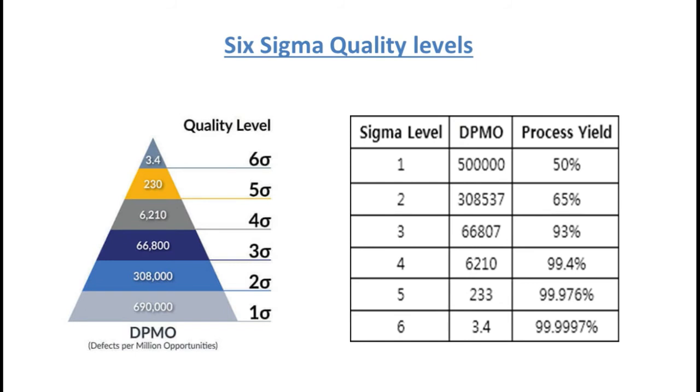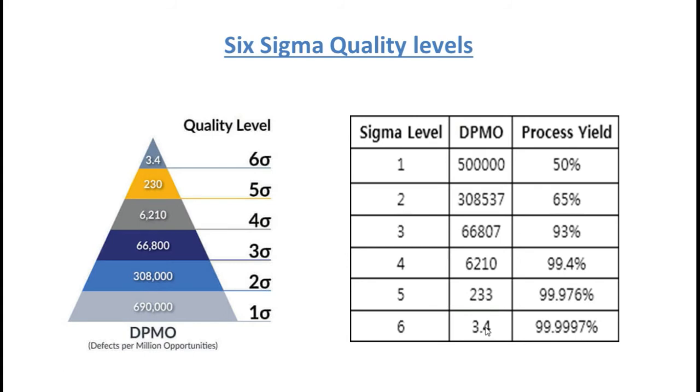So in this image you can see the different levels. The highest is the Six Sigma level. When a company achieves the Six Sigma level, it indicates that the product produced will be defect free 99.99966% of the time.